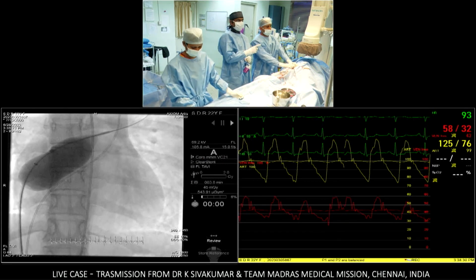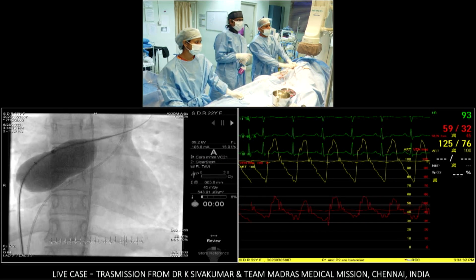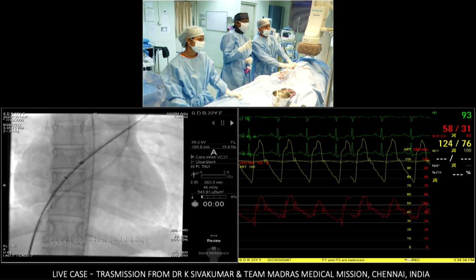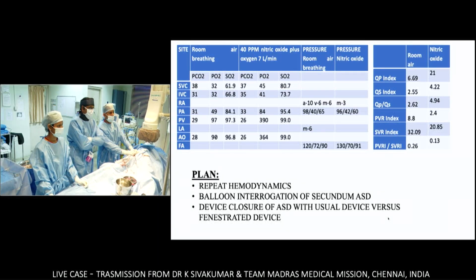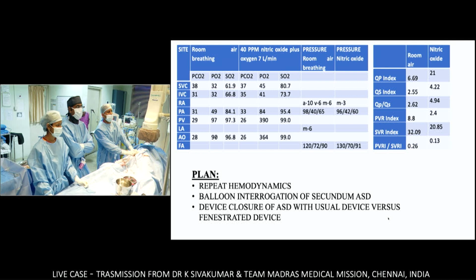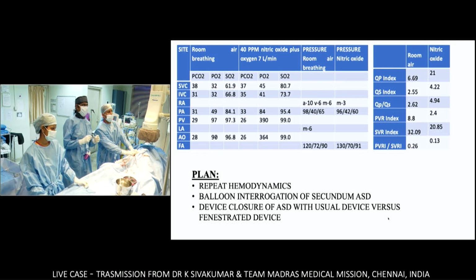While the nitric oxide, go back to PowerPoint, the last picture. If you look at the nitric oxide, on nitric oxide, the pulmonary artery pressure did not fall because the flow was continuing. The perpetual flow is preventing the PA pressure from falling even though the pulmonary arteries are very reactive. Whereas when we occlude it, we are able to demonstrate the fall.